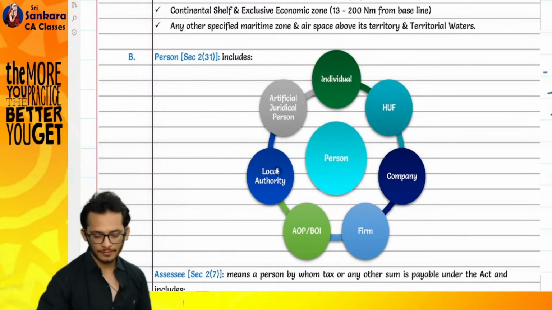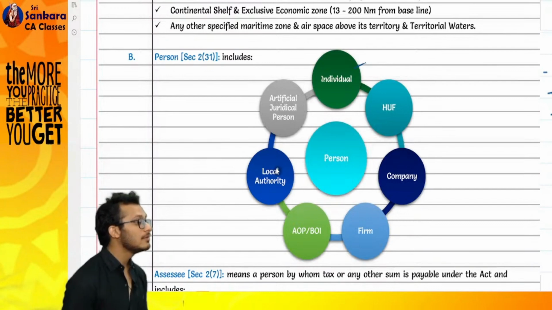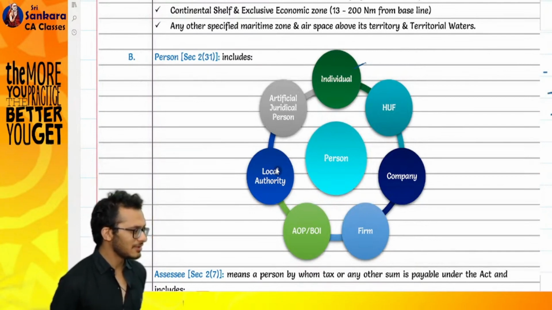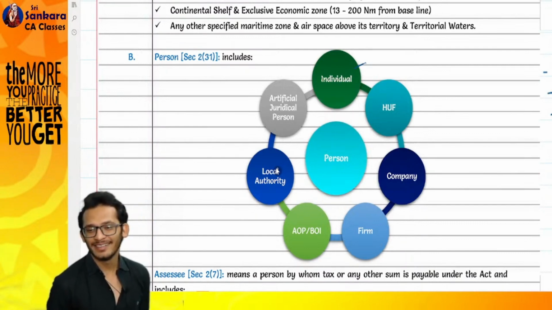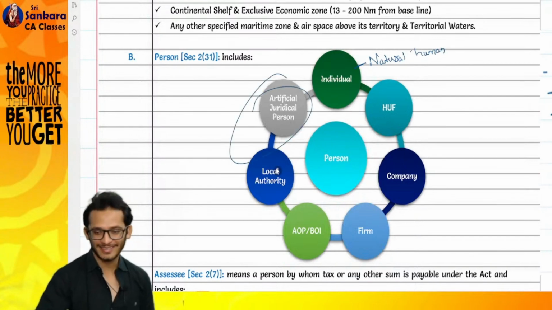You have something called an individual, meaning a sole person. You say someone is soulless, not an individual. A natural human. Natural person, this is also a person only.